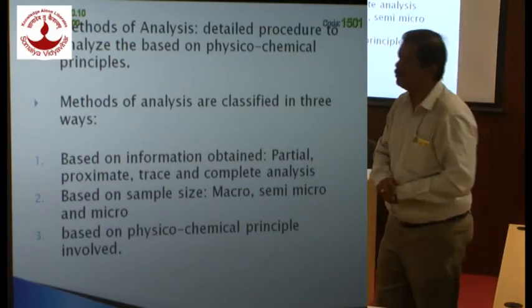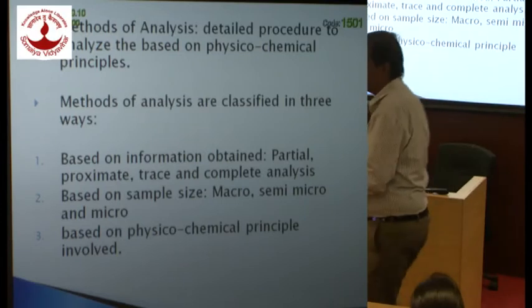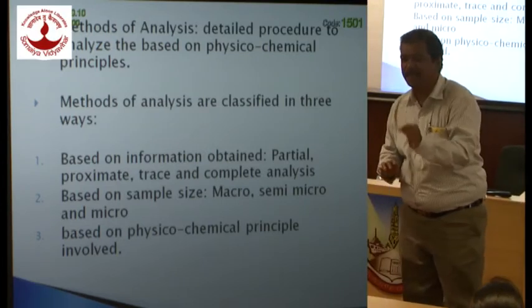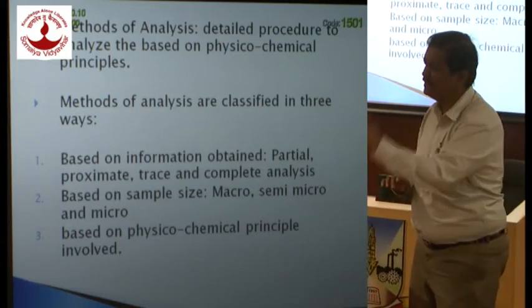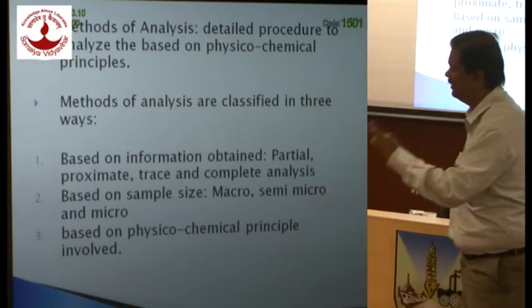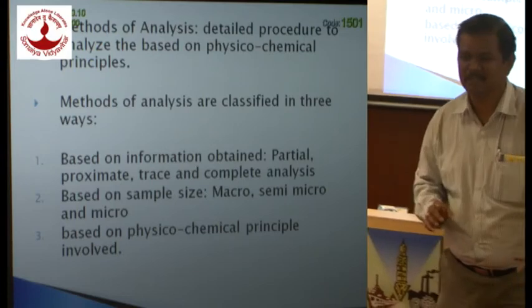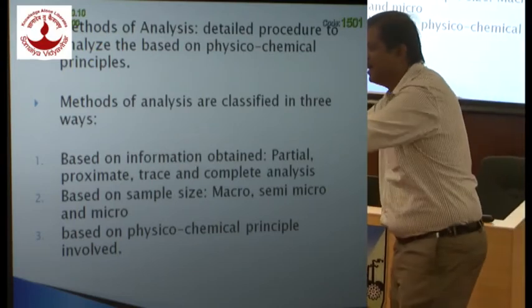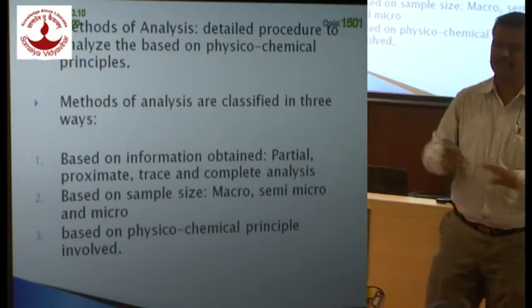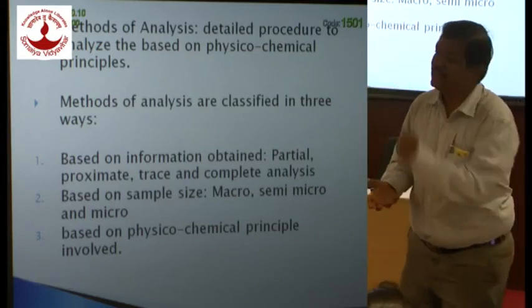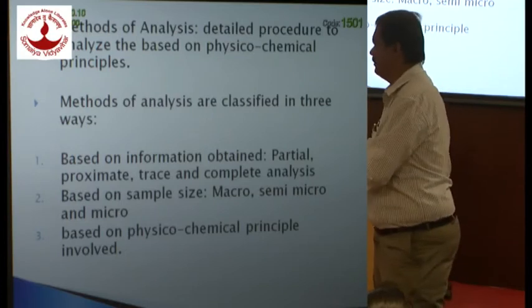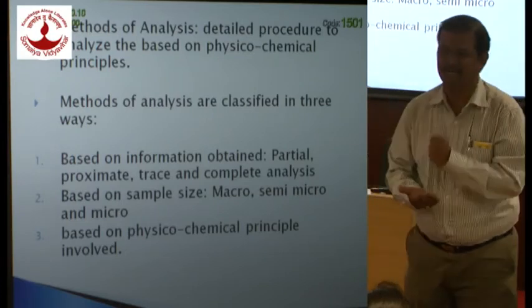Now in proximate analysis, what do you do? You analyze the given sample to find out only the elemental composition of that sample. What are the elements present in that sample and maybe how much they are present. You are not concerned with how they are arranged in that sample. You are not concerned with molecular arrangement or structural arrangement of that sample. You are only concerned with the elemental composition of the sample. So that is called proximate analysis.